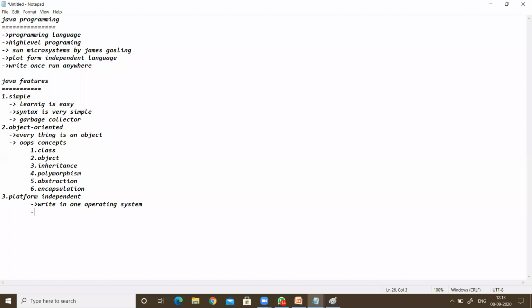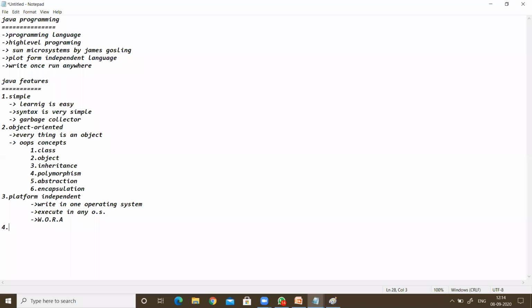So we can say it is write once, run anywhere. This is the motto of Java programming. WORA means write once, run anywhere. This is the platform independent feature of Java.